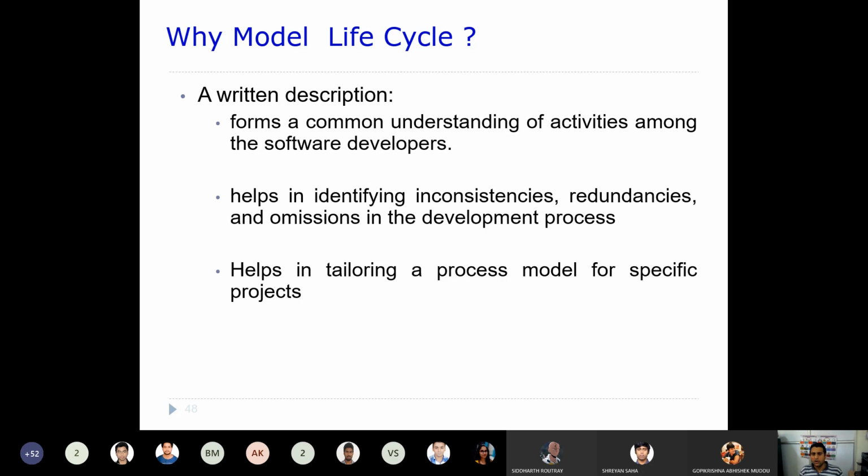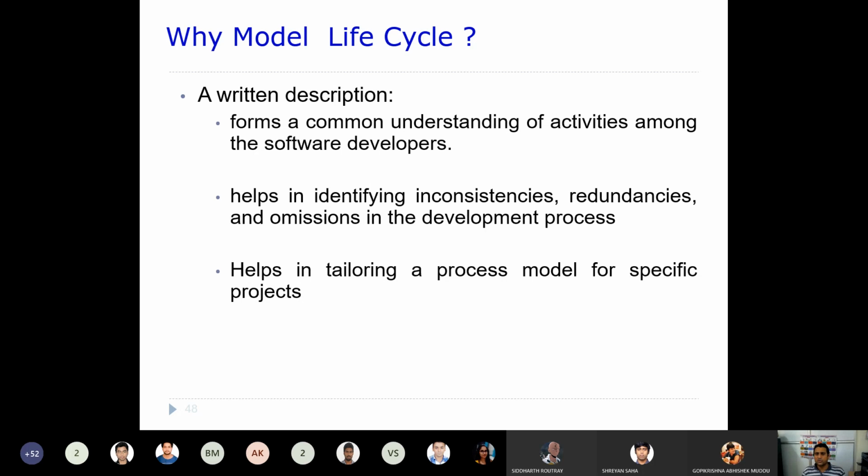There should not be multiple interpretations; there should be a single interpretation. Sometimes the same thing can be described in many ways, which means redundancies are there. And sometimes we omit certain things by mistake. Those things can be easily identified if you're going through any process model.